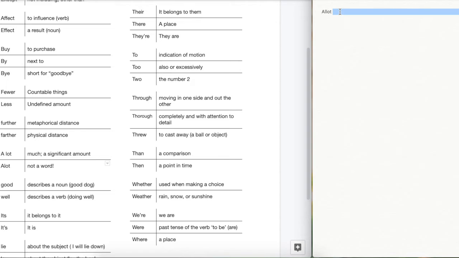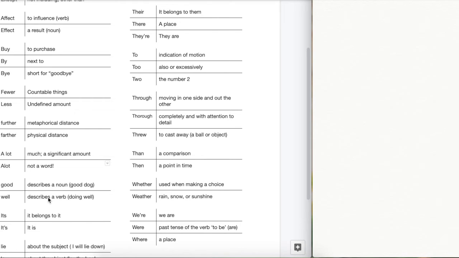Let's take a look at good versus well. Good versus well is the difference between an adjective and an adverb. So for example, good is an adjective. It describes a noun. You can have a good dog. You can have a good pencil. You can have a good table. You can have a good day. Because those are all nouns. Those are things.